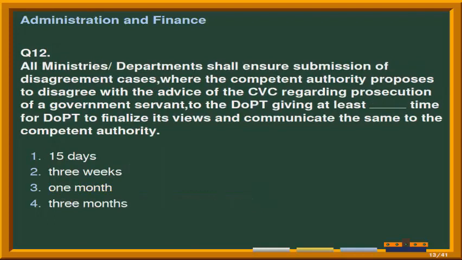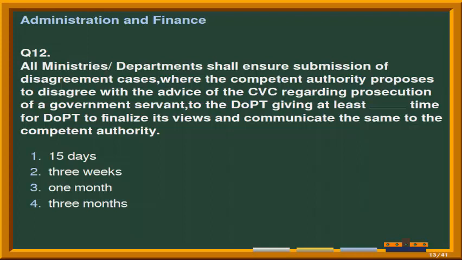Next question is, all ministries or departments shall ensure submission of disagreement cases where the competent authority propose to disagree with the advice of the CVC regarding prosecution of a government servant to the DOPT, giving at least ___ time for DOPT to finalize its views and communicate the same to the competent authority.